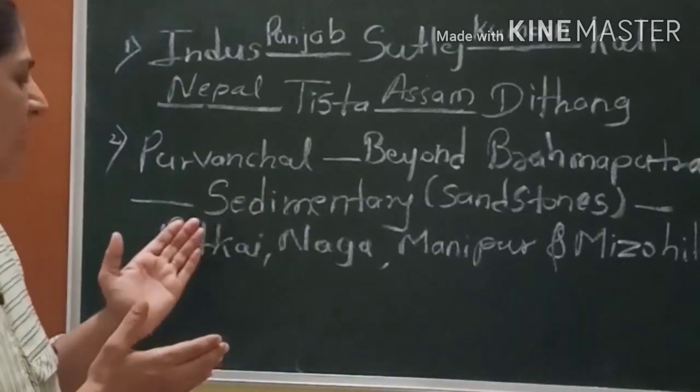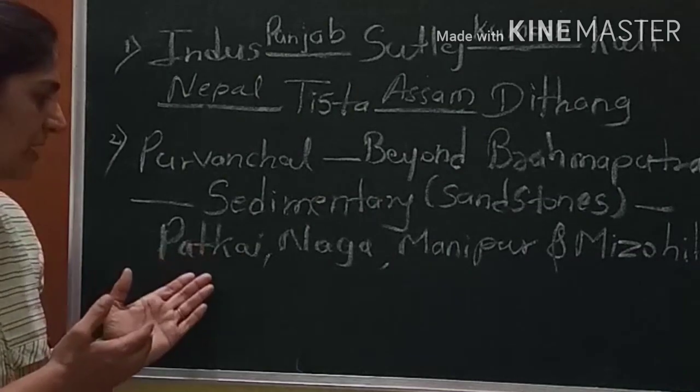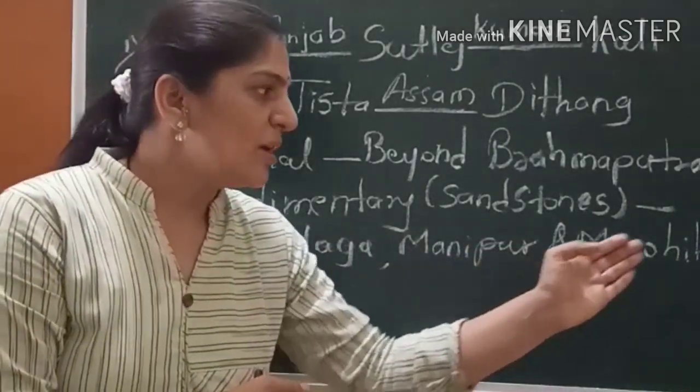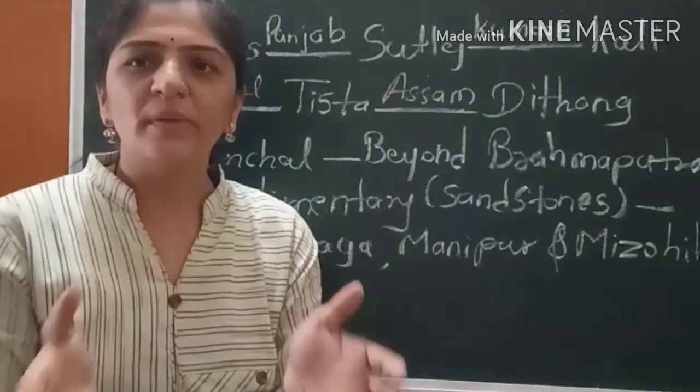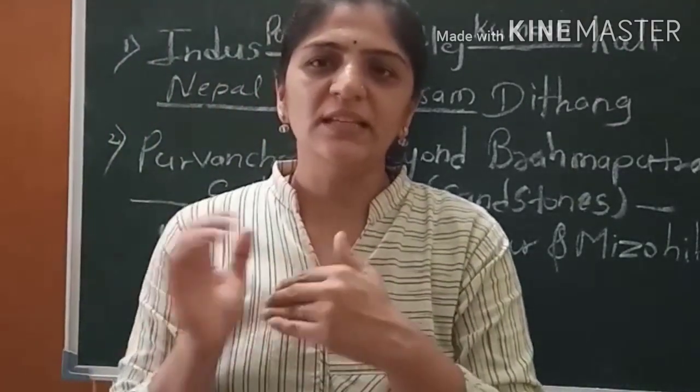And beyond that we have the common hills, which are the Patkai hills, Naga hills, Manipur hills and Mizo hills. These are the common ranges of the Purvanchal.